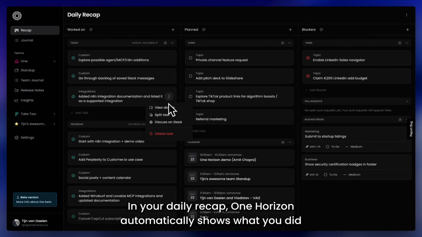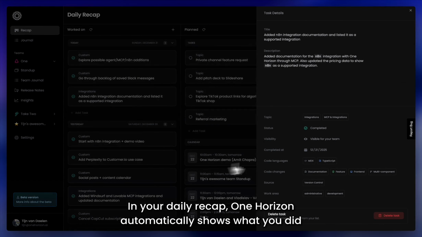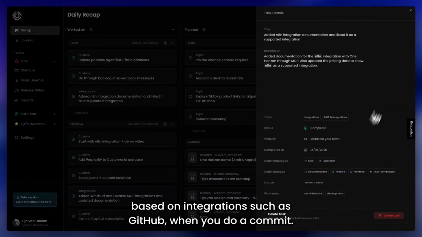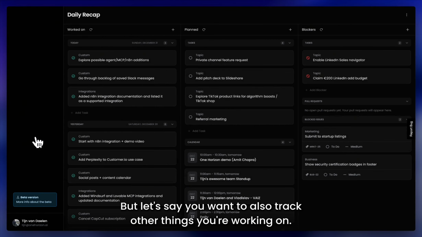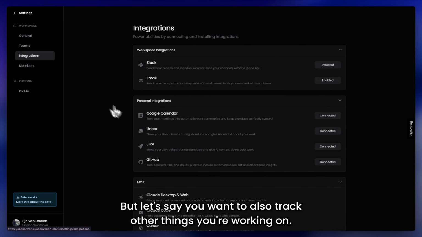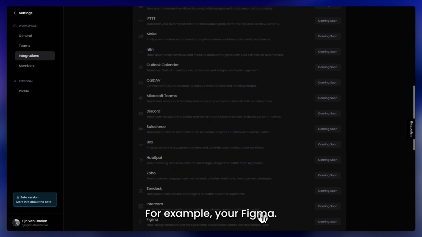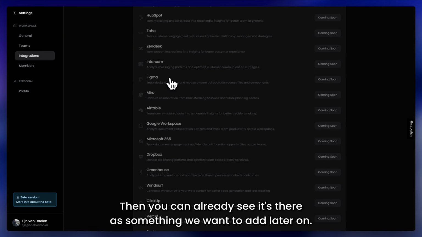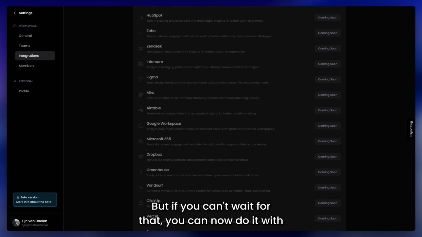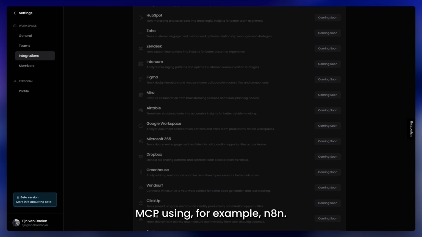In your daily recap, One Horizon automatically shows what you did based on integrations such as GitHub when you do a commit. But let's say you want to also track other things you're working on. For example, your Figma. Then you can already see it's there as something we want to add later on. But if you can't wait for that, you can now do it with MCP using, for example, N8N.